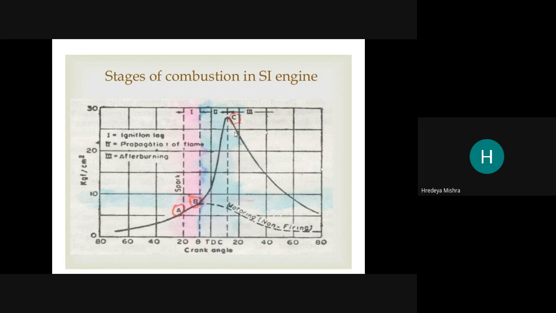This process is repetitive; this cycle is repetitive till the engine is off.